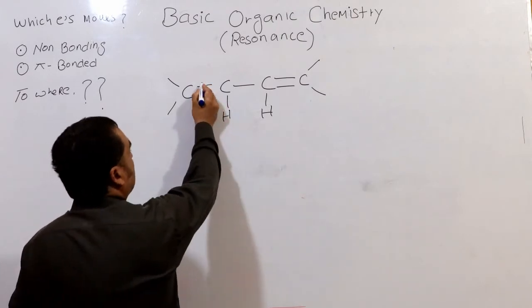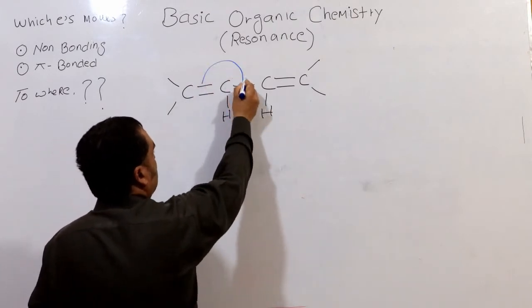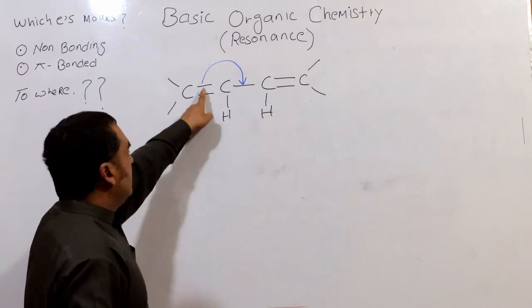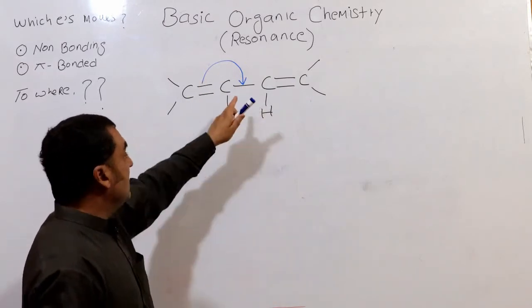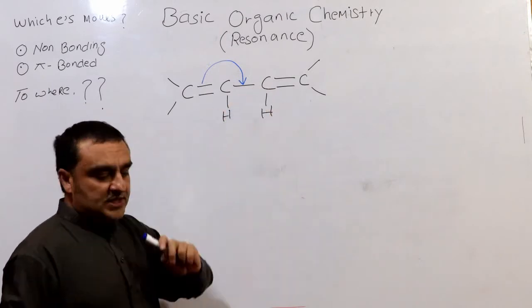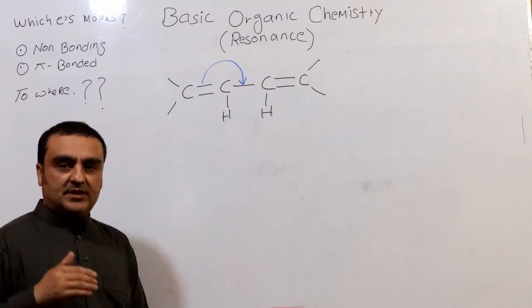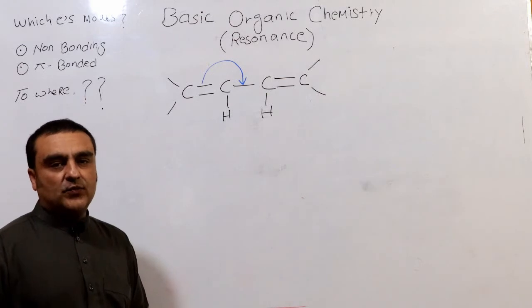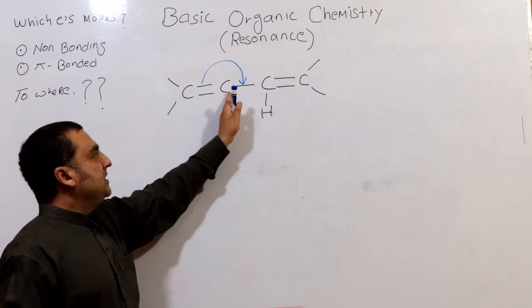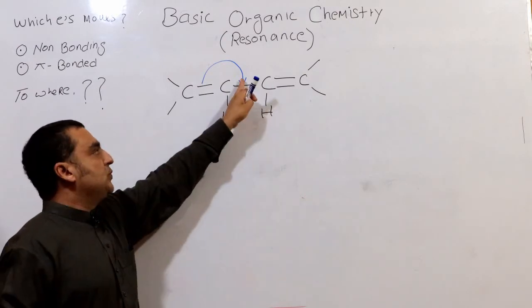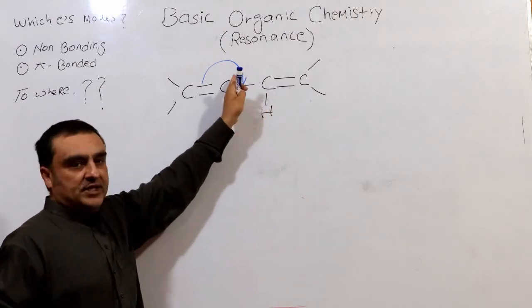Now here the electron moves here. As those two electrons move here, what will happen? The valency of this carbon will exceed. As you know, it forms 4 bonds, and now again a bond will be formed between this carbon and this carbon as those two electrons come and sit here.